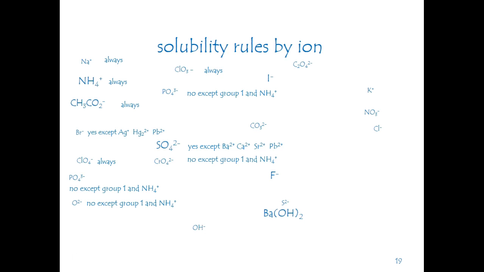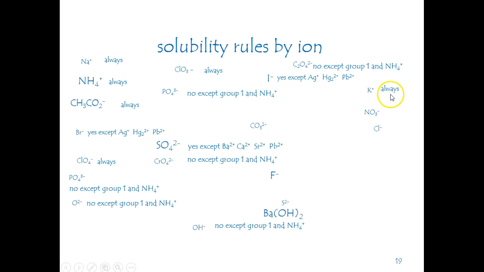Chromates. Those are generally insoluble. Hydroxides, those are insoluble. Oxalates, those were covered as generally insoluble. Iodides are soluble, with some exceptions. Carbonates, I would say generally insoluble.